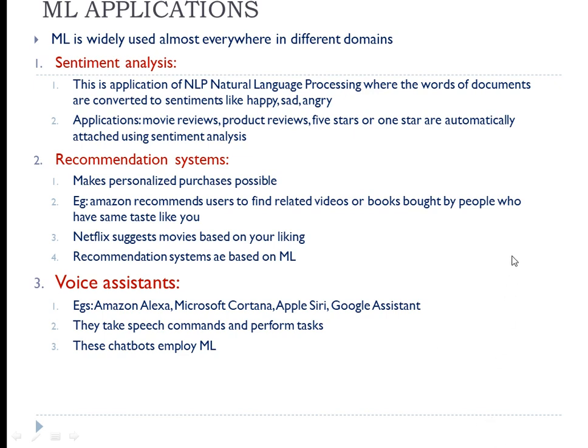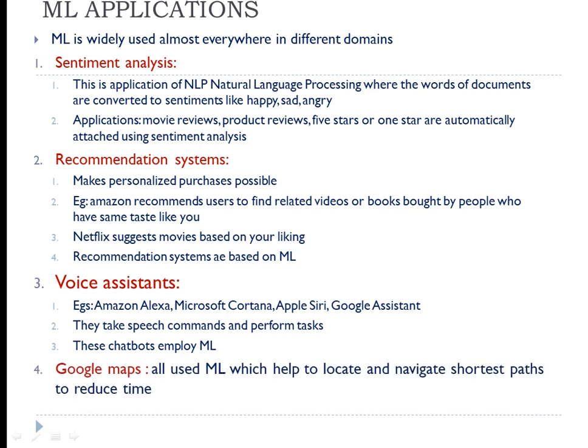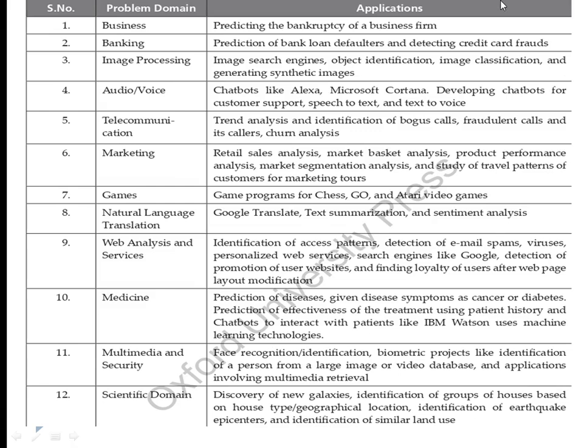Third one, voice assistants. We all are using these: Alexa, Apple Siri, Microsoft's Cortana, Google Assistant, and now you have Gemini. All these are chatbots which take speech commands from you and perform the task. Even these chatbots are employing machine learning algorithms. Now coming to Google Maps, we are all familiar with maps. Even there we are using machine learning, which helps us locate and navigate the shortest path to reduce the time. So these are some of the major applications, and many more.